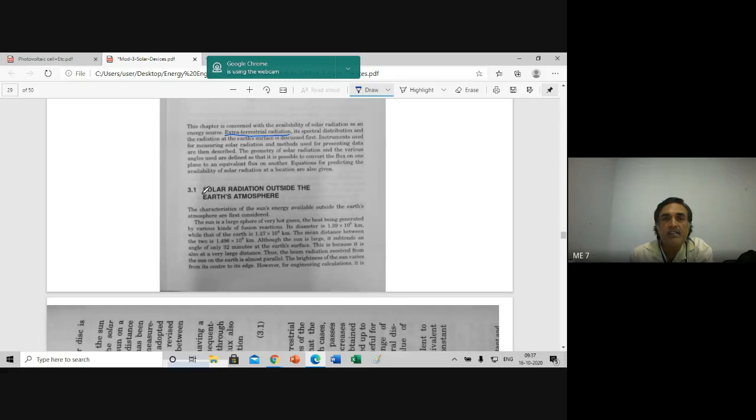Now this is solar radiation outside the Earth's atmosphere. Outside the Earth's atmosphere is extraterrestrial.